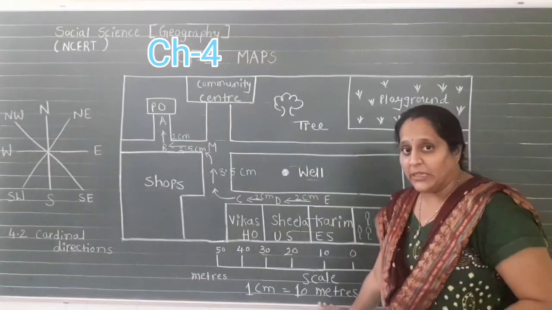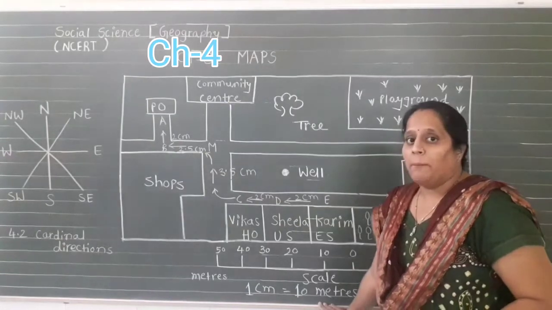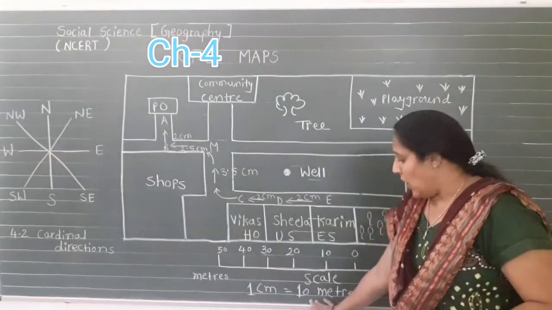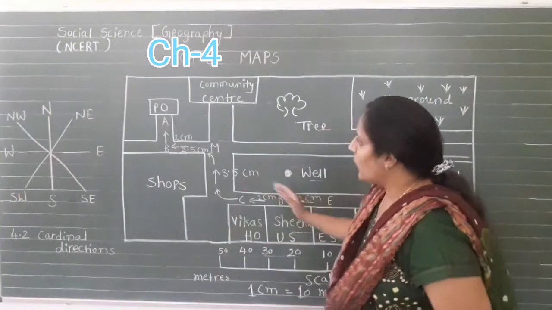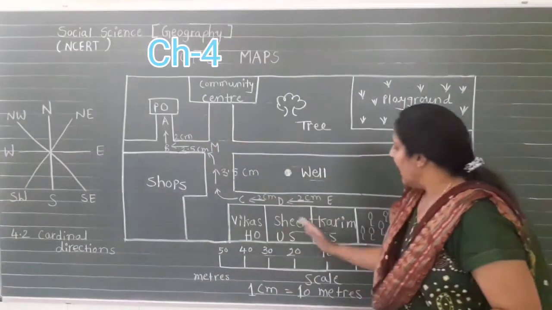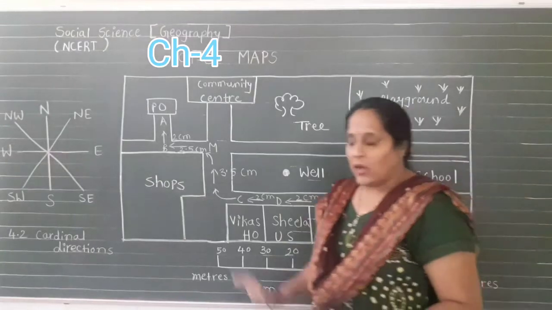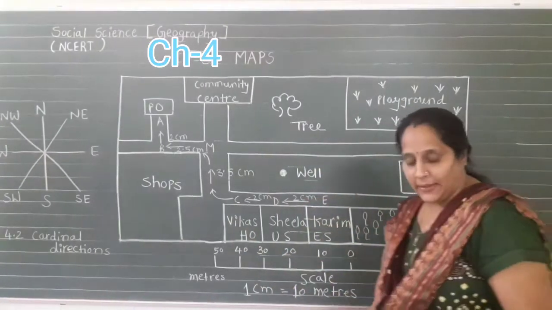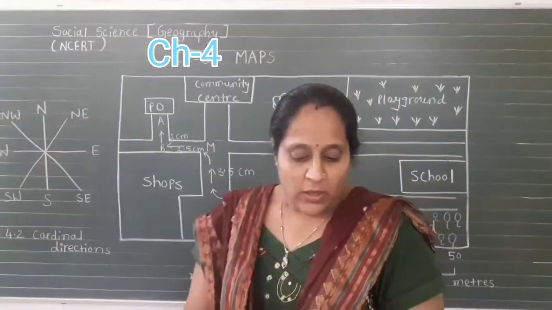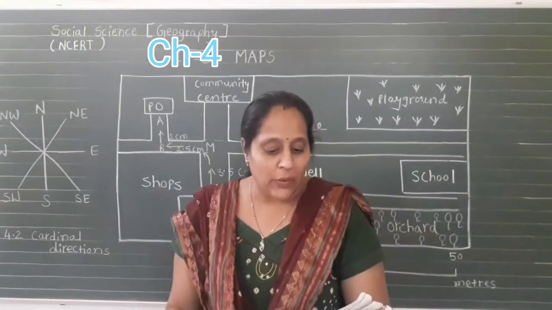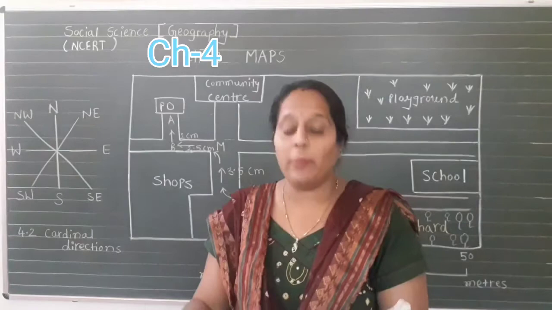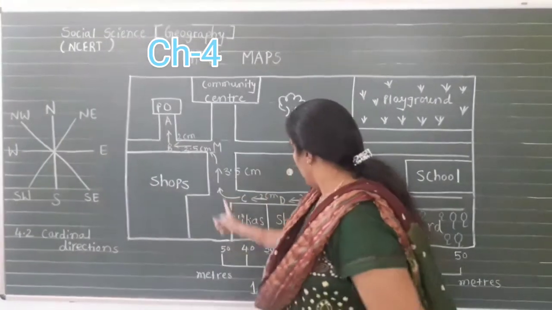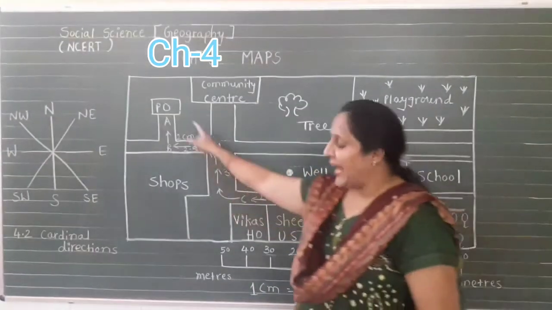So 12 centimeter is equal to, multiply with 10. So 120 meters. So the distance from the post office to Karim's house is 120 meters. Okay, now meters on the ground, but you cannot fly like a bird directly from E to A. Here they give you the E to A.